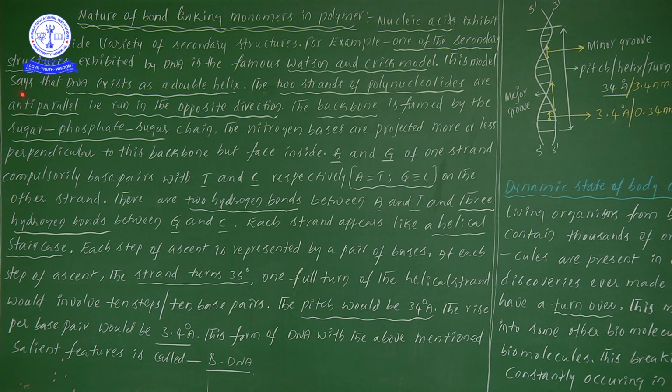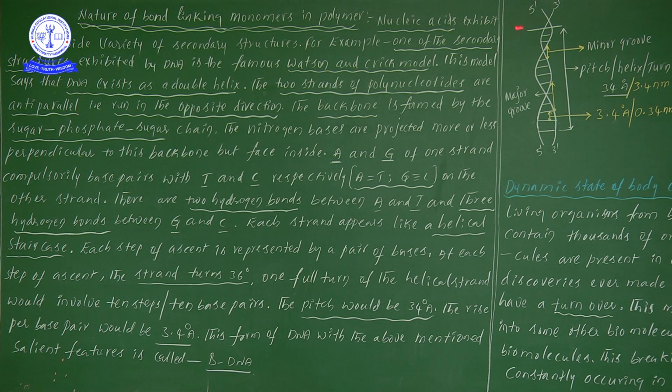This model says that DNA exists as a double helix. According to this model, DNA exhibits a double helical structure, which we have already seen. Next, the two strands of polynucleotides run anti-parallel to each other. This is an important point. Here two strands are there, and these two strands of DNA run anti-parallel to each other.